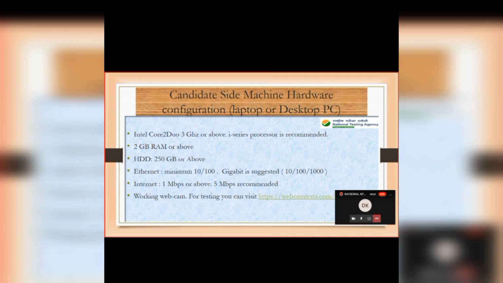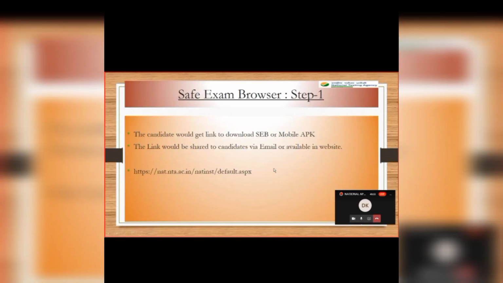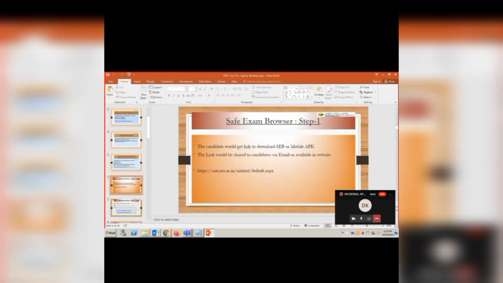And for a working webcam, if you want to check whether the webcam is working, there is a website. This is the website, webcamtest.com. If you go to this website, if your webcam is working, it will detect any working webcam, either externally connected or internal. Okay, this is for checking whether the webcam is working or not. This is the first step. This is the link you will get, and you can see the screen.